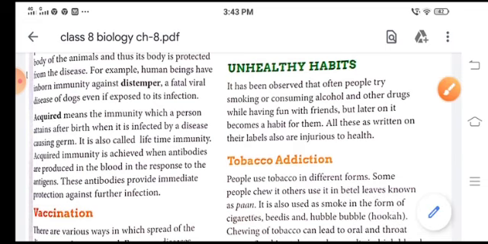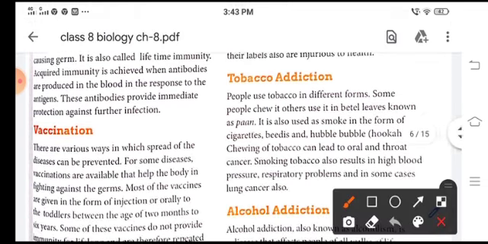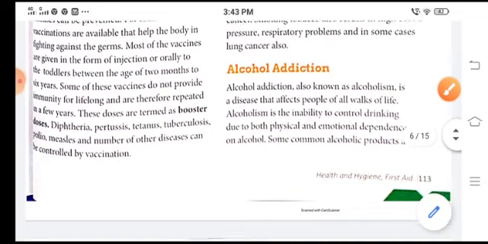Now, tobacco addiction. People use tobacco in different forms. Some chew it, and some smoke it in the form of cigarettes, bidis and hubble bubble. Chewing tobacco can lead to oral and throat cancer. Smoking tobacco also leads to high blood pressure, respiratory problems and sometimes lung cancer.